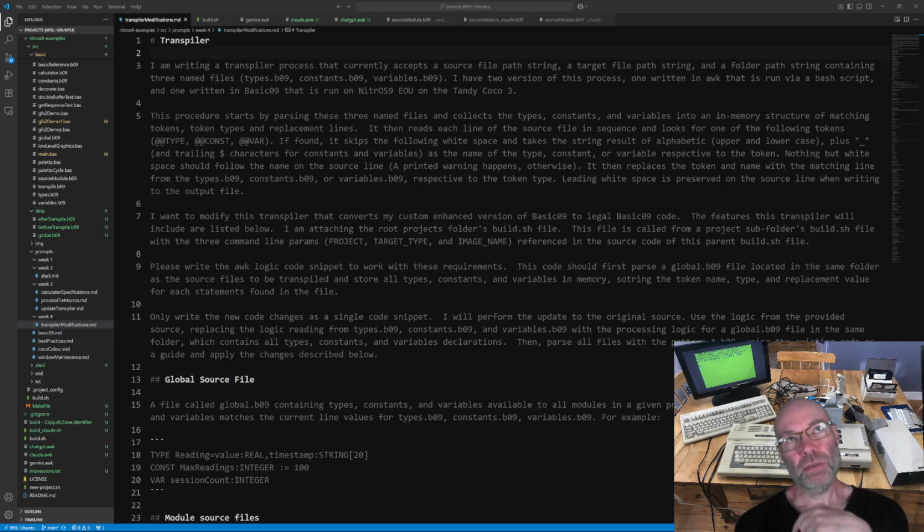So this past week my focus was on adding some additional features and functionality to my transpiling process. And the focus for this week was also back on the bash side of things until I got that script working properly. And next week I'll be doing basically this exact same process, but for Basic09.